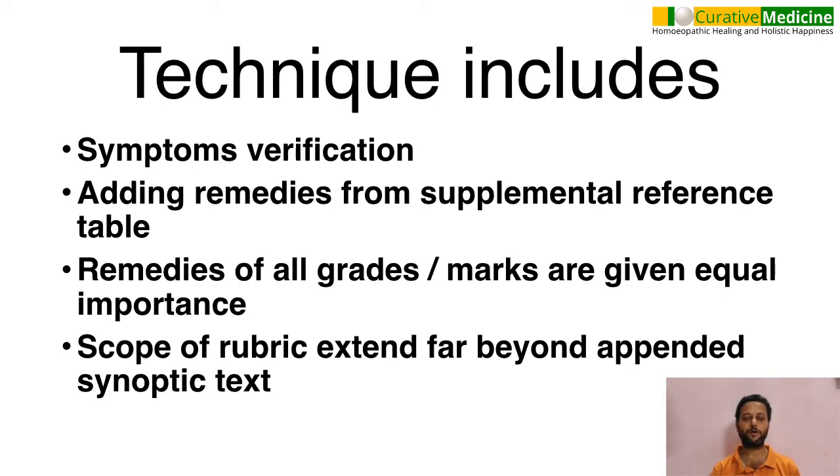The fourth point is, as Boger put forward, the repertorial totality will give a remedy. Sometimes if I read the remedy in the Materia Medica, an exact symptom match may not be present, but I still use the remedy and I have found it very, very useful. So the technique includes symptom verification, second, adding remedies from the supplemental reference table, and third, remedies of all grades and marks are used. Even if a 1 mark remedy is there in that rubric, I use it, and this has helped to enhance the result percentage in several cases.